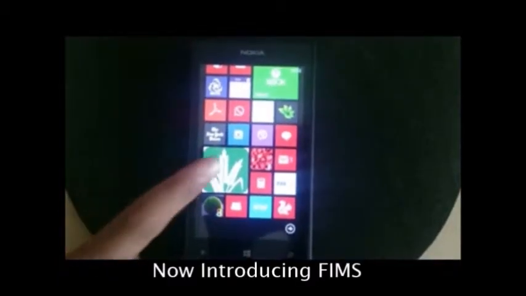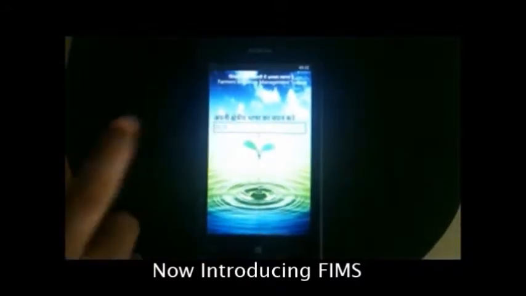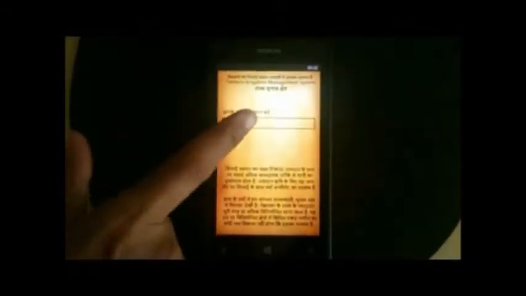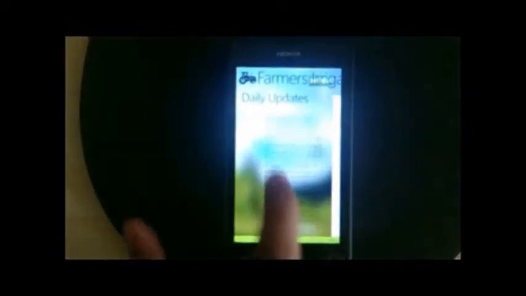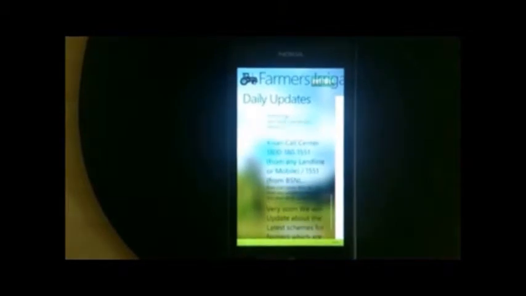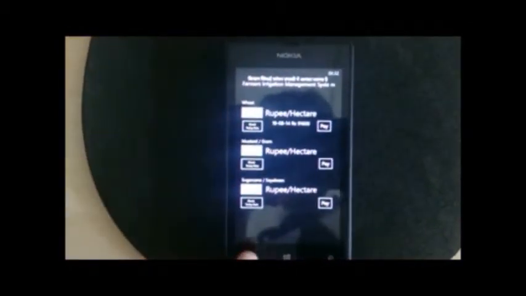For solving all problems, we have tried to develop a comprehensive solution, that is the Farmers Irrigation Management System, which will provide many services to the farmers including water discharge schedule information from the dam in advance, emergency alerts in case of damage to canals or in other emergencies. Additionally, this will provide the facility to calculate their water bills. At the same time, FIMS will provide the contact details of government officials for help and support.